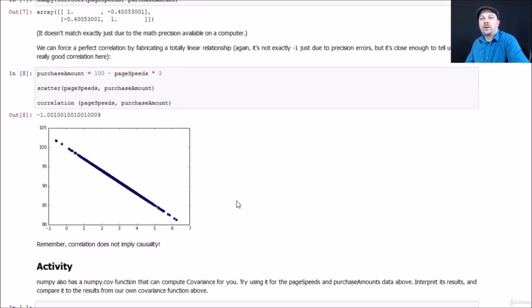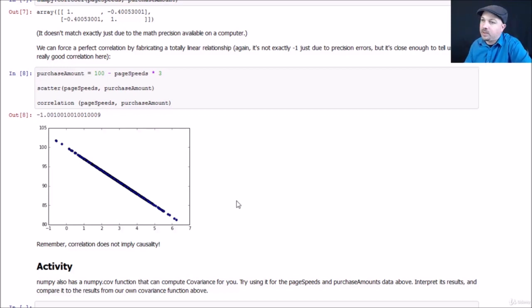All right, so again, a reminder, correlation does not imply causality. Just because people might spend more if they have faster page speeds, maybe that just means that they can afford a better internet connection. Maybe that doesn't mean that there's actually a causation between how fast your pages render and how much people spend. But it tells you there's an interesting relationship that's worth investigating more. So you cannot say anything about causality without running an experiment, but correlation can tell you what experiments you might want to run.